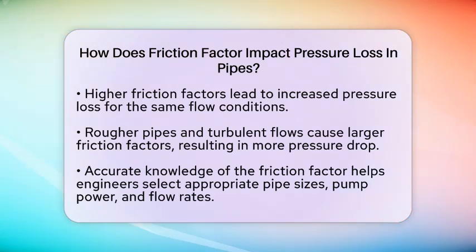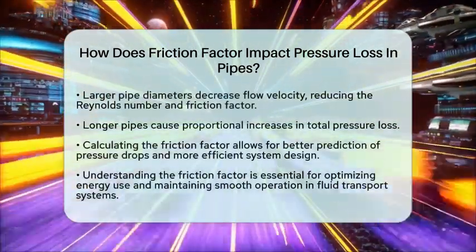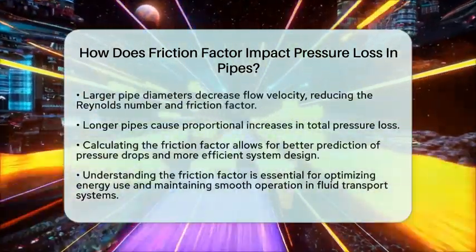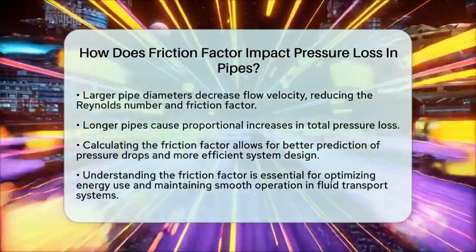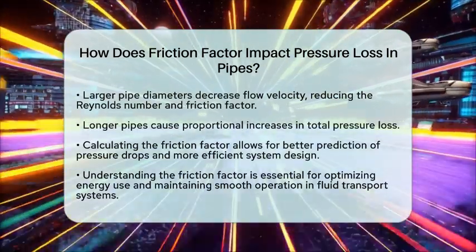This means that designing efficient piping systems requires knowing the friction factor accurately. It helps engineers choose the right pipe size, pump power, and flow rates. Larger pipe diameters reduce flow velocity, lowering the Reynolds number and the friction factor. Longer pipes increase total pressure loss proportionally. In real-world applications, calculating the friction factor allows engineers to predict pressure drops and design systems that use energy wisely.